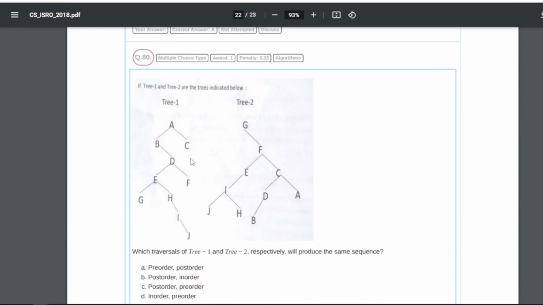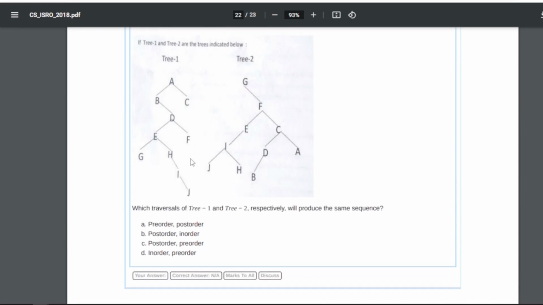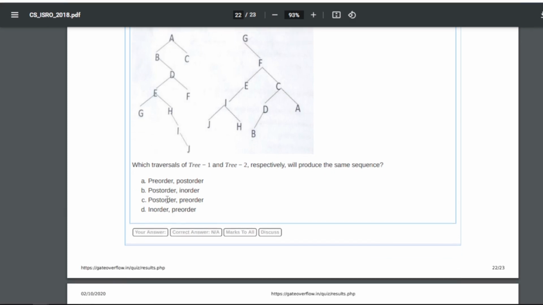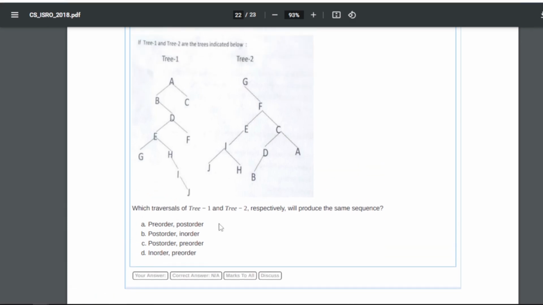Now the last question, that is 80. We are given that tree 1 and tree 2 are as indicated below, right? Which traversals of tree 1 and tree 2 respectively will produce the same sequence? So we have to get the same sequence.